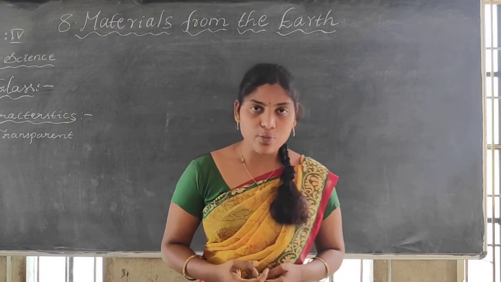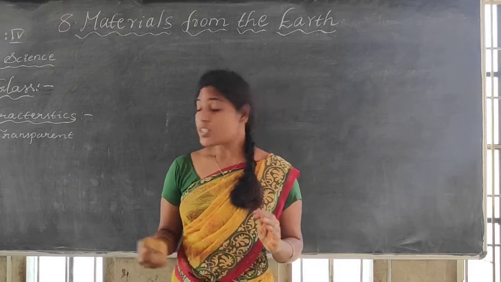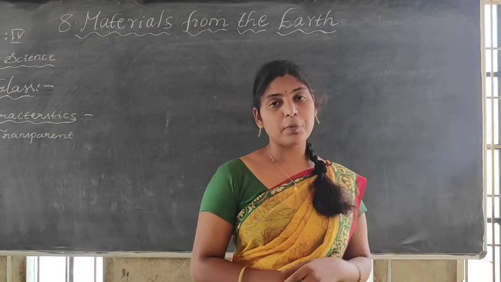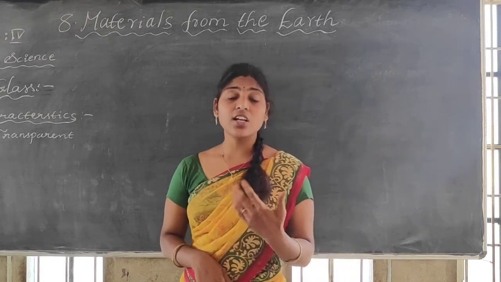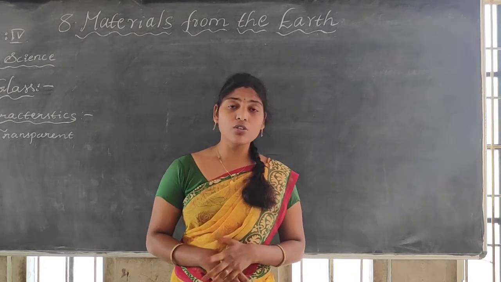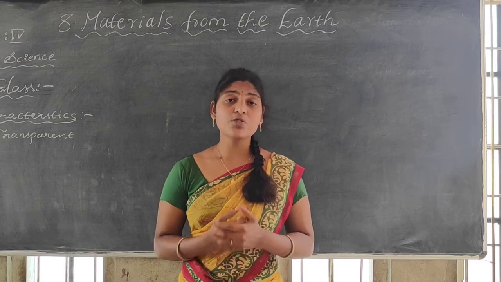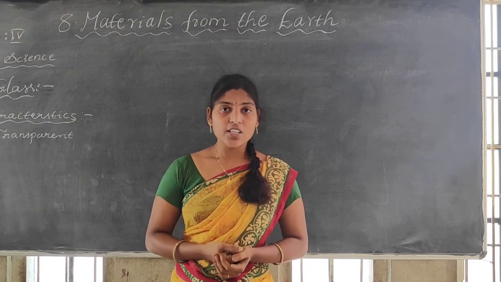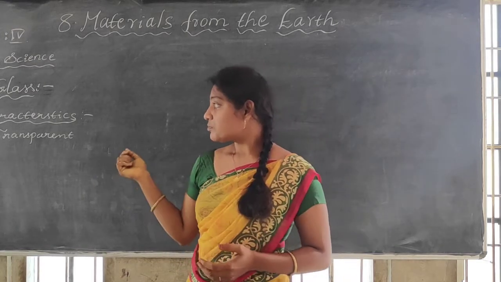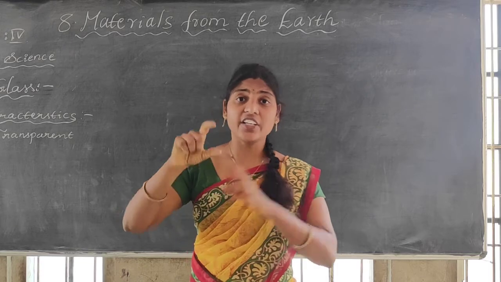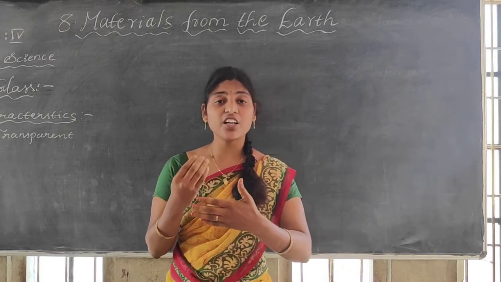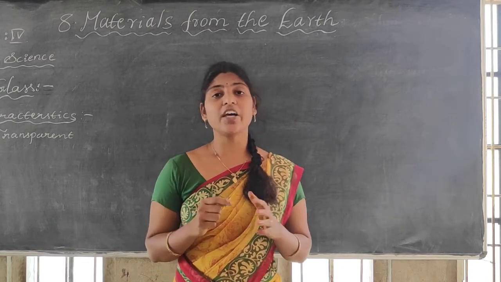That is called transparent. Glass we are using in laboratories, for windows, for drinking glasses, and for bowls and aquariums. We use glass for many purposes, and in houses for decoration also. Glass can hold different colored stones inside, and if you keep it, it will be very beautiful.